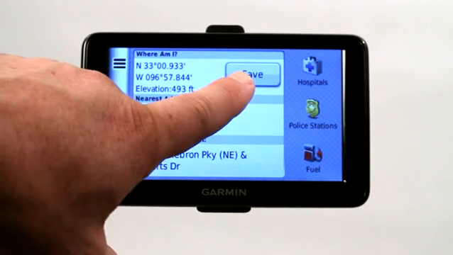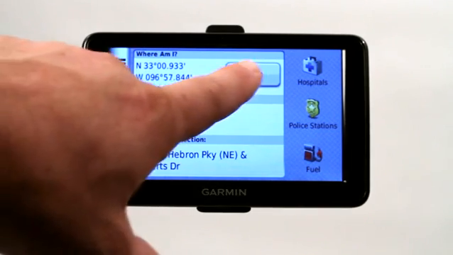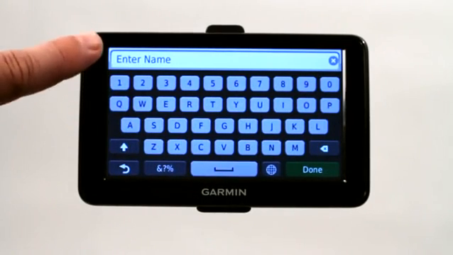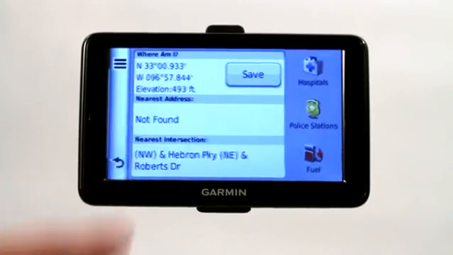And you can actually just click save, or you can write down the coordinates and you can enter the coordinates under the coordinates section to find that address again. But it's easier just to click save. It'll let you enter the name of that icon or whatever you want to create, and it'll create a shortcut for you. And then you can access it.